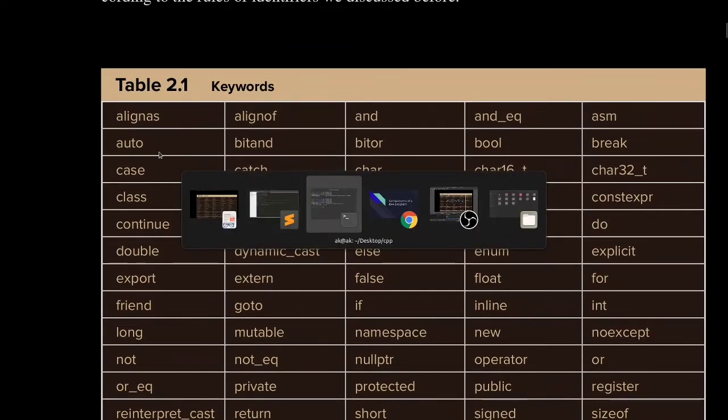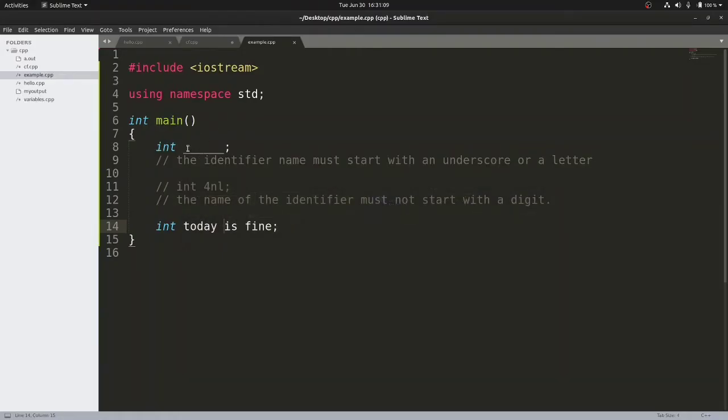That means if I've written int here, you can see the color of this sequence of characters changes. Why? Because int has a special meaning to the C++ compiler. That means after int, if I write any valid name, then this is a variable whose data type is int.